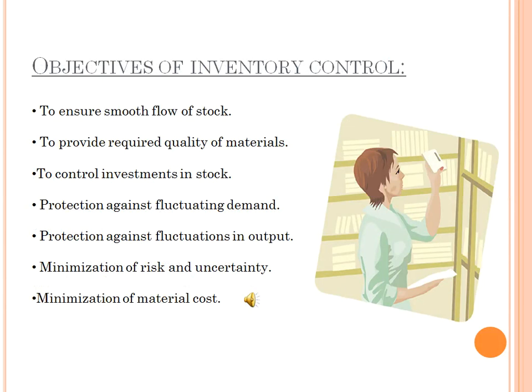Next one, objectives of inventory control: to ensure smooth flow of stock, to provide required quality materials to produce a finished product, to control investment in stock, protection against fluctuating demand, protection against fluctuations in output, minimization of risk and uncertainty, and minimization of material cost.